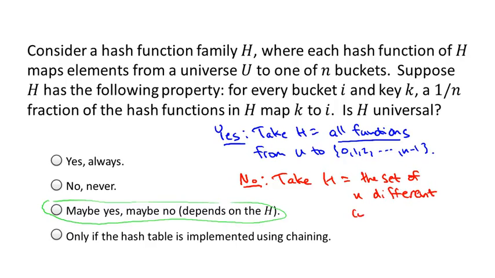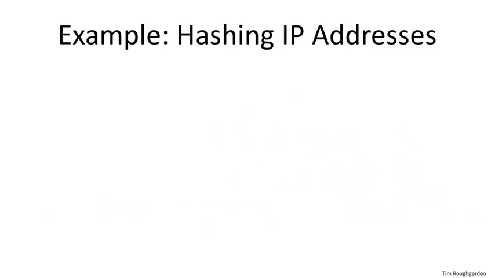And if you think about it, this very silly set H does indeed satisfy this very reasonable looking property on this slide. Fix any key, fix any bucket, say bucket number 31. What's the probability that you pick a hash function that maps this key to bucket number 31? Well, independent of what the key is, it's going to be the probability that you pick the constant hash function whose output is always 31. Since there's n different constant functions, there's a 1 in n probability. So that's an example showing that in some sense this is not as useful a property as the property of universal hashing. So this is really not what you want, or this is not strong enough. Universal hashing, that's what you want for strong guarantees.